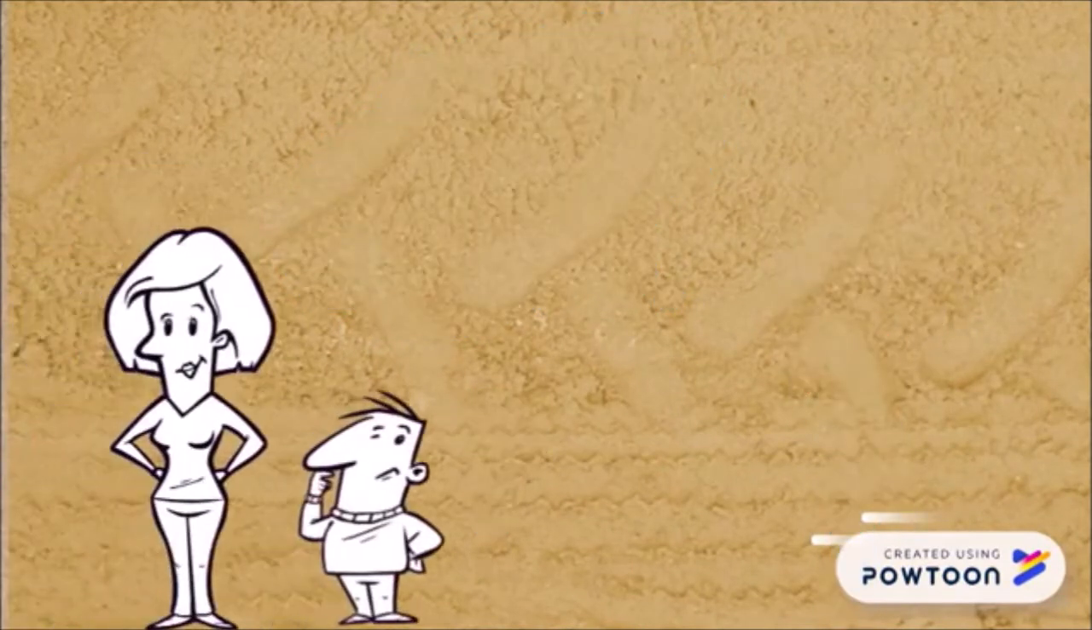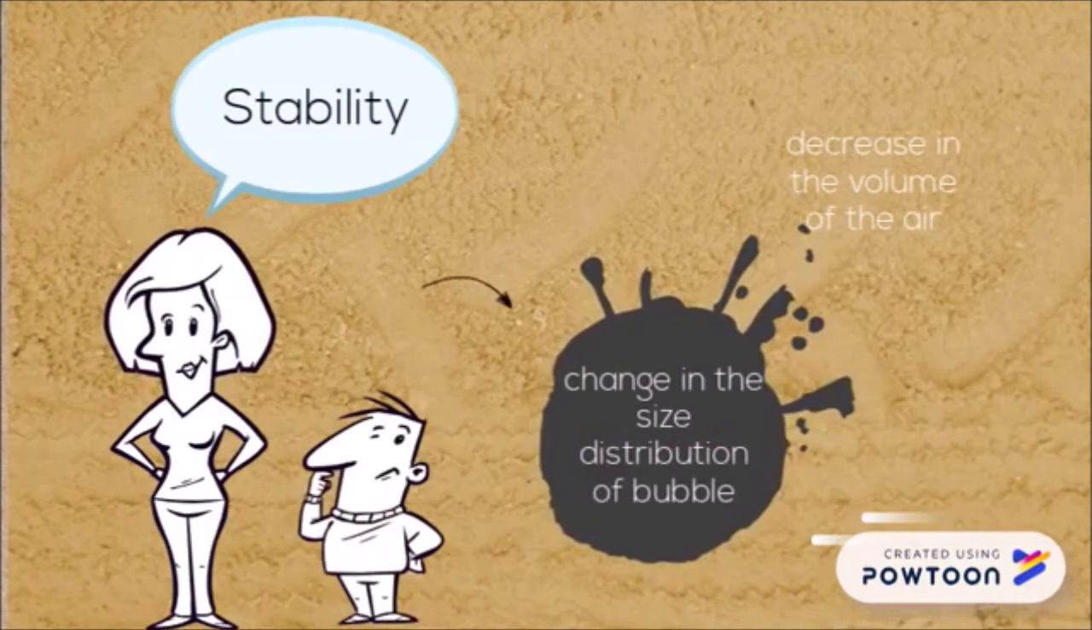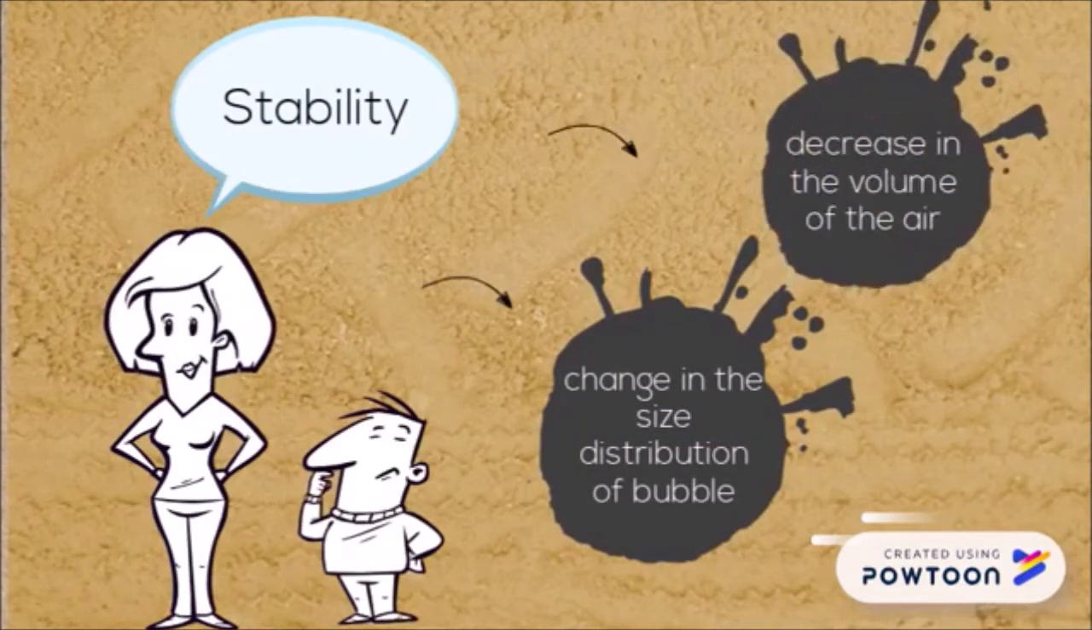those food foams? A stabilizer is needed to create a more stable foam. So the factors that will be affected are the size and distribution of the bubbles, and the decrease in the volume of the air in the food foam system.